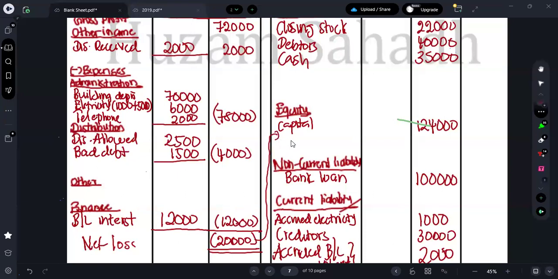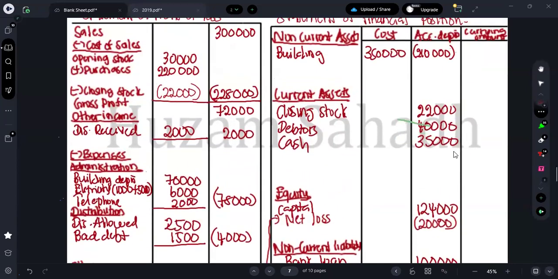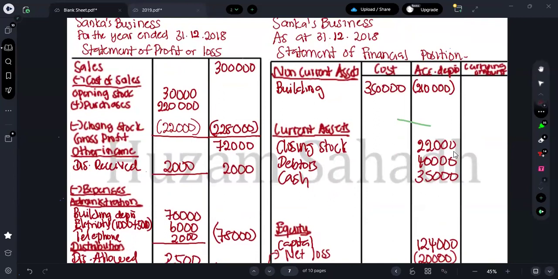So you can directly take this net loss under the equity. So net loss is how much? Net loss is 20,000. As it is a loss, you can put it as a negative figure. So you can just get the total and get the answer. 350 minus 210 will give you the answer how much? 140,000.